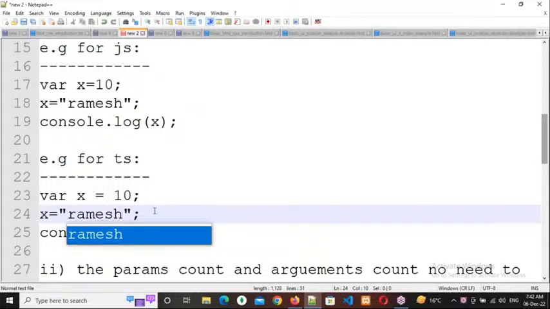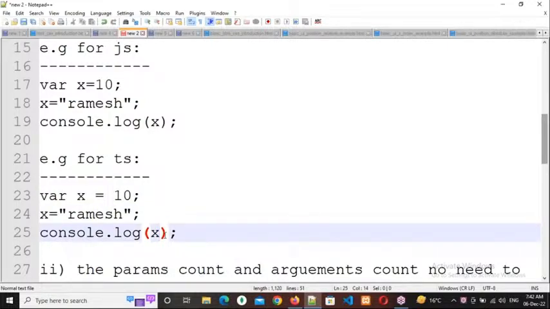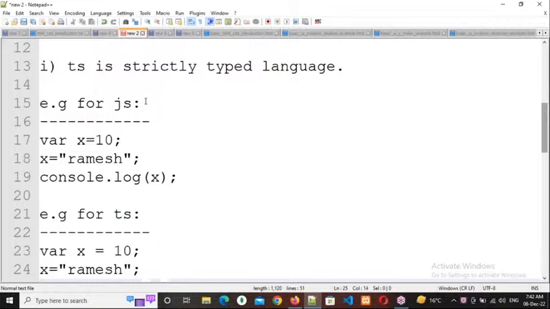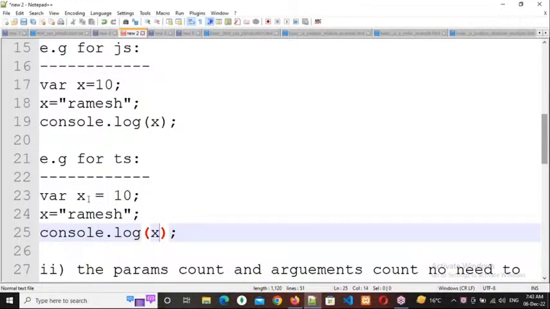Okay, now what is the output I will get? 10 Ramesh or error? What is the output I will get? Error is coming, sir. Error will come. Okay, why will we get an error? Because TS is a strictly typed language. So you are not mentioning the data type here, that's why we will get an error. No, TS is a strictly typed language, it's okay, but there is no need to mention the data type. Of course we need to mention the data type, but if you don't mention it, what happens?